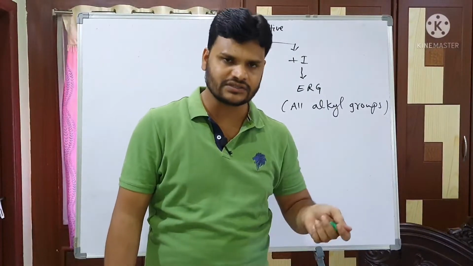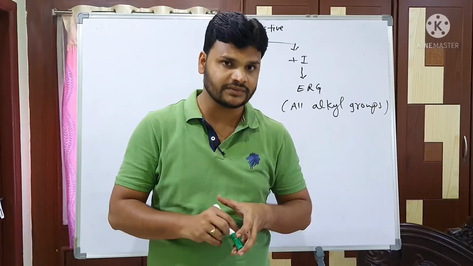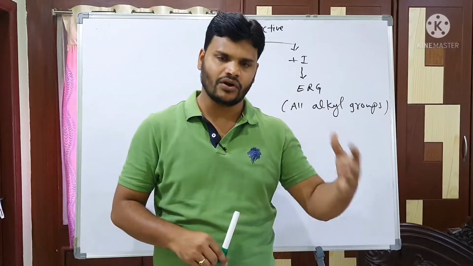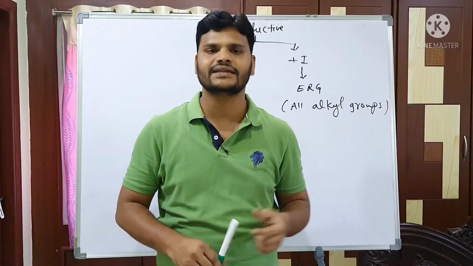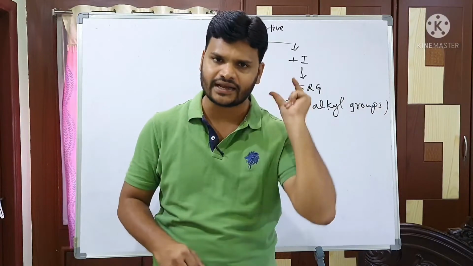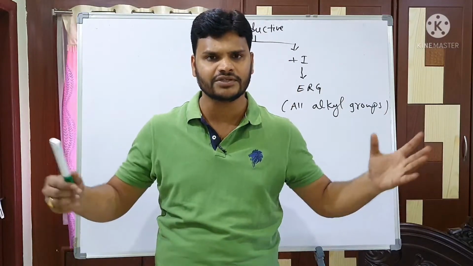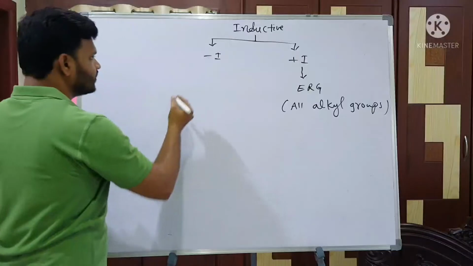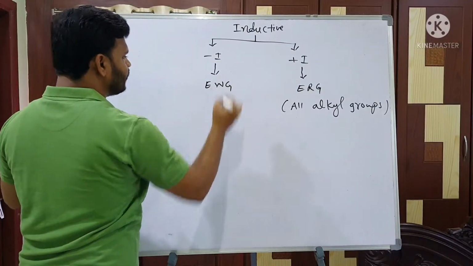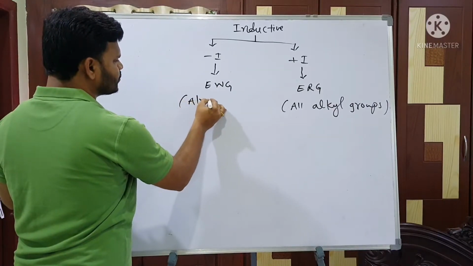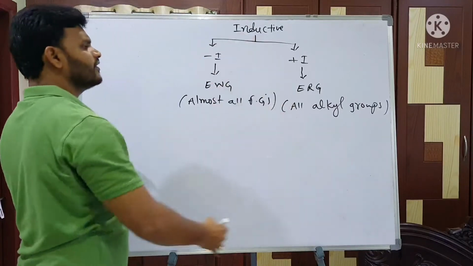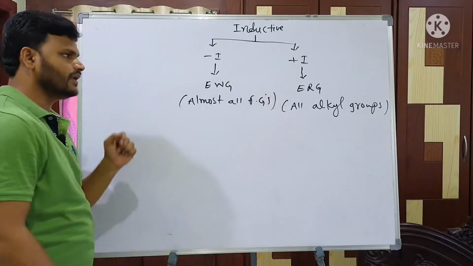Everybody knows functional groups. A functional group is something like alcohol, halogen, aldehyde, ketone, amine, etc. Almost all functional groups act as electron withdrawing groups. This is a very important point. Just look at the board. The minus I effect is due to an electron withdrawing group. What are the examples? Almost all functional groups act as minus I effect.